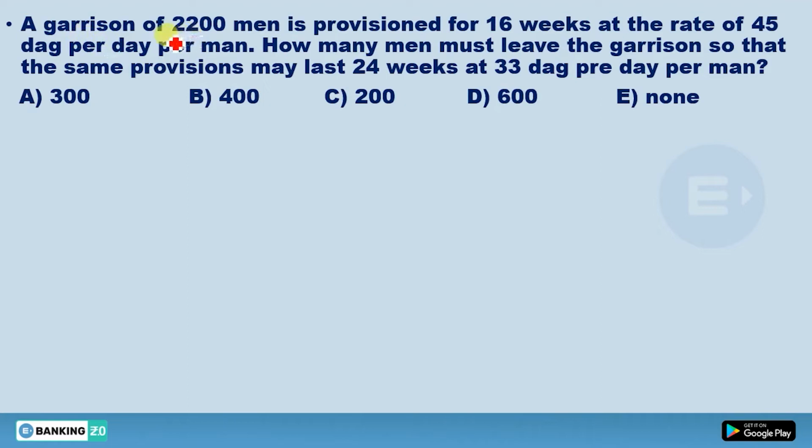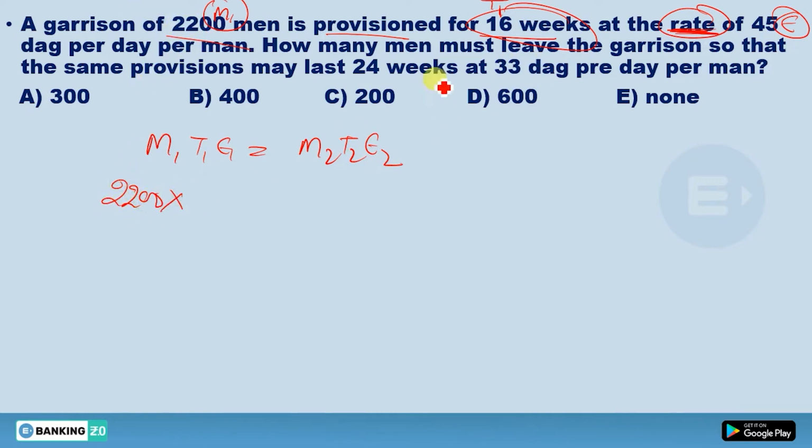A garrison of 2200 men is provisioned for 16 weeks at a rate of, now see, this one is rate, which means efficiency. So clearly this one is M1, weeks means your time T1, and this one is efficiency. So M1 T1 E1 would be equal to M2 T2 E2. Now this question is solved. This would be 2200 men, T1 is 16 weeks, and E1 would be 45 dag per day per man.